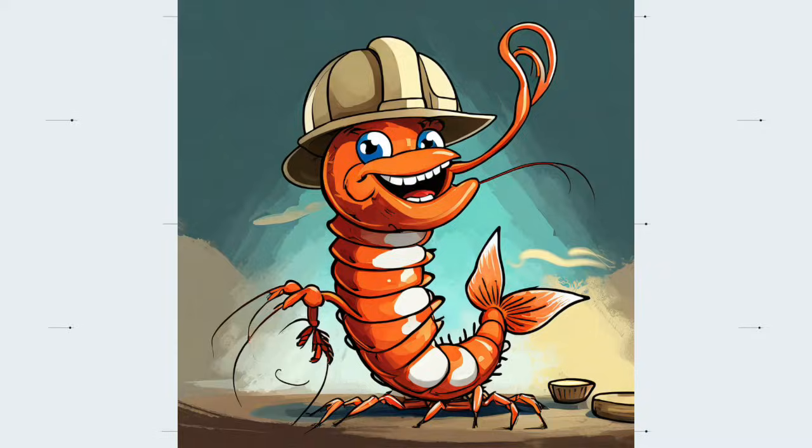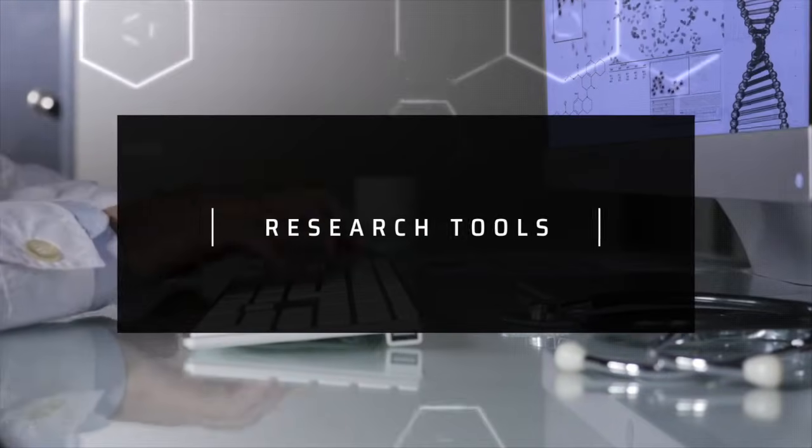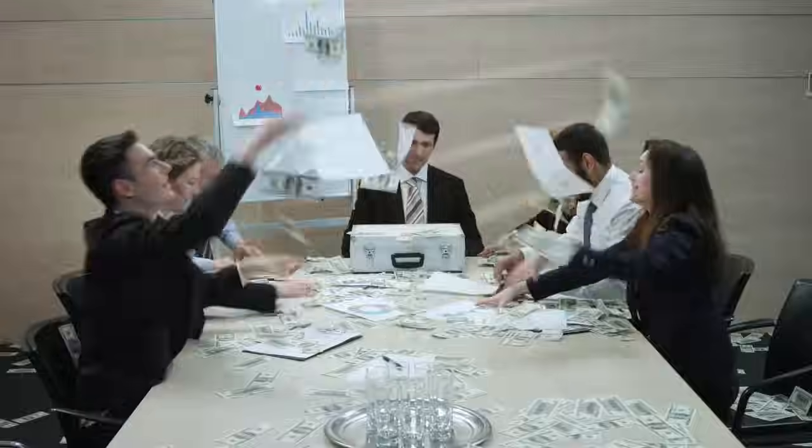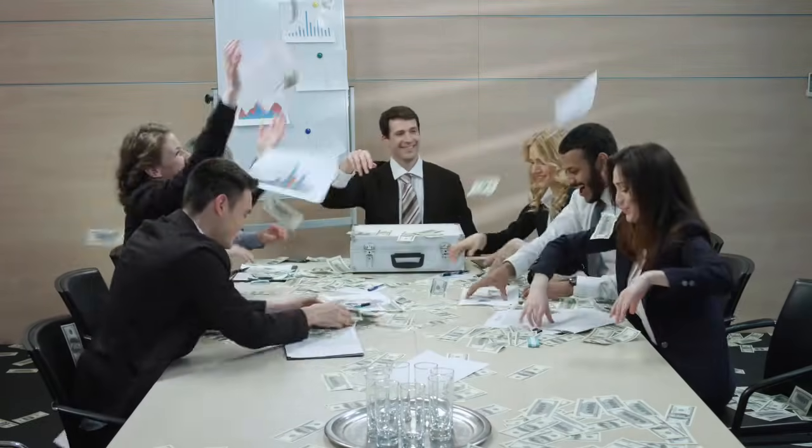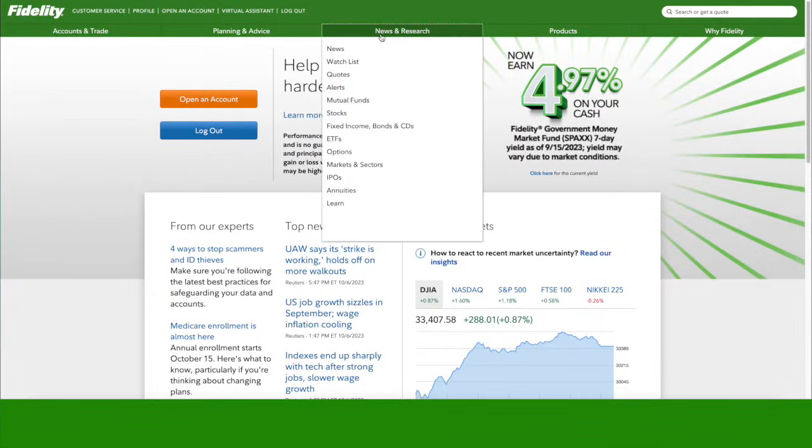And from there, I know all you've been waiting for it, you can purchase your Bobby Shrimp Corporation stock, and probably more so the S&P 500. But while you wait for the funds to settle, here are some research tools that you can utilize on Fidelity to find that golden investment opportunity for your portfolio. From the homepage, hover over news and research, and the first thing I'll cover are their mutual funds.